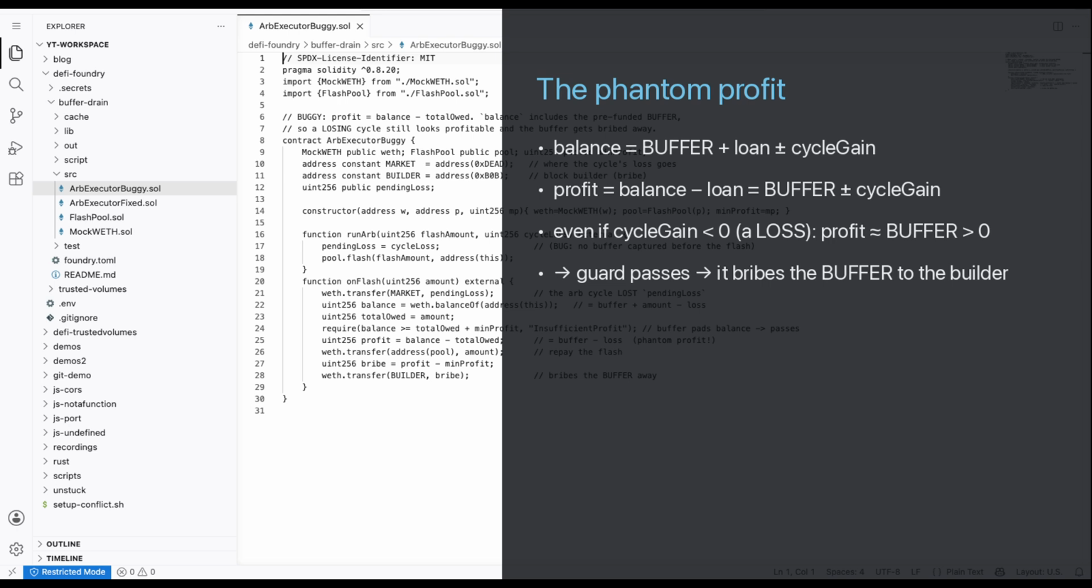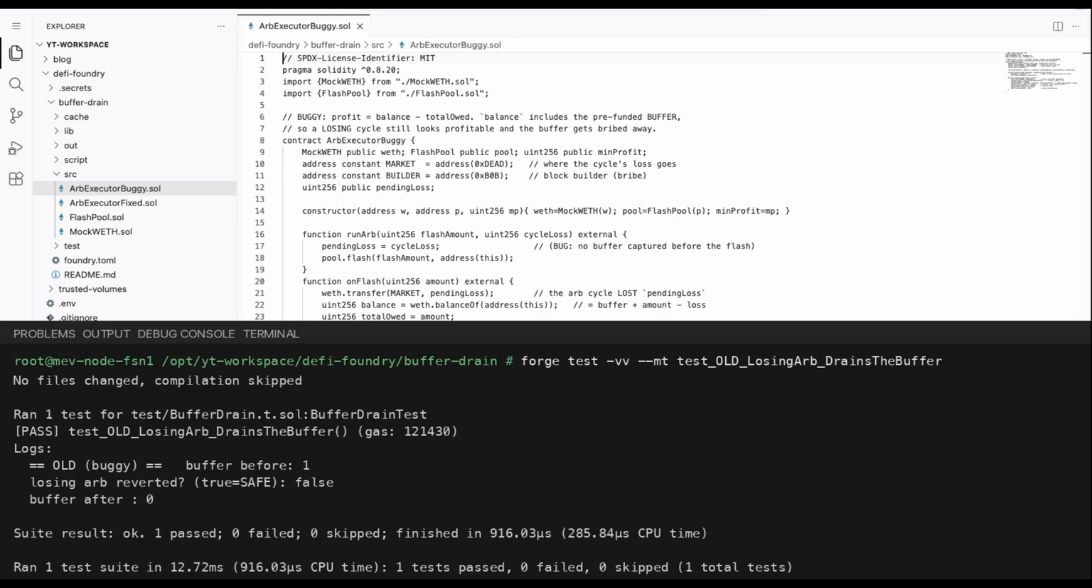A positive number, the guard passes, the bot thinks it profited, and it bribes your own buffer straight to the block builder. Let's run it. Run one, with buffer, a deliberately losing cycle. Before, buffer 1. We run the losing arb, and look, it did not revert. After, buffer 0. The bot lost real money on a trade that should have simply reverted. The optimization ate the safety net.